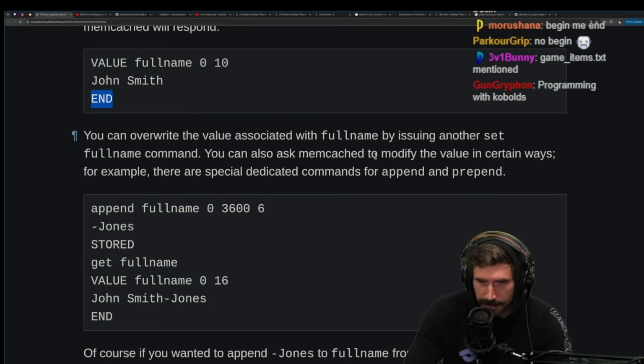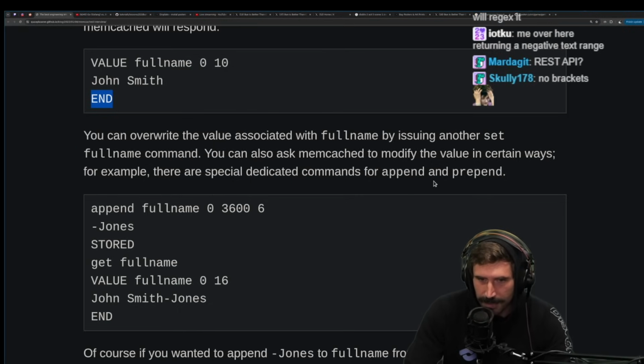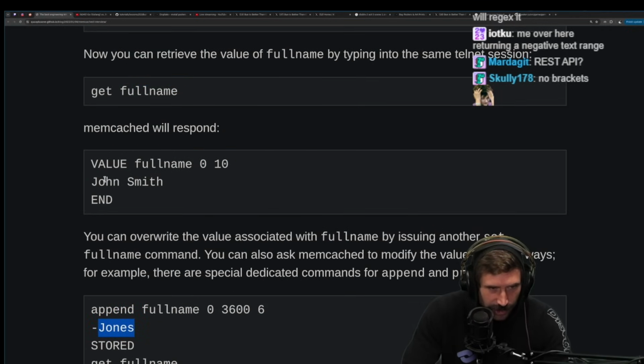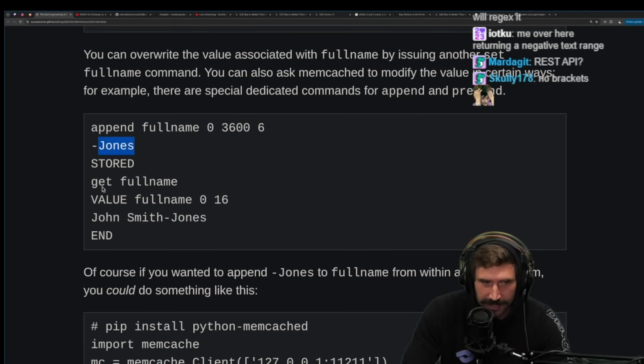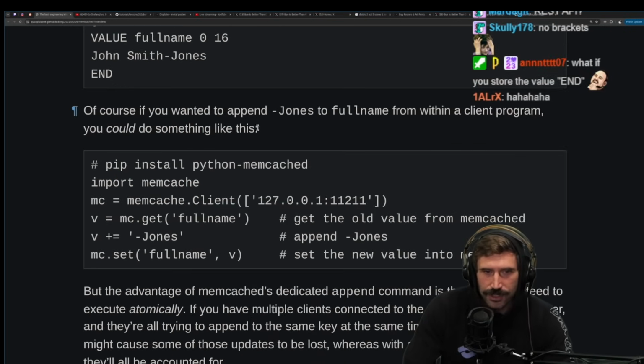You can also ask Memcached to modify the key in certain ways. For example, there are special dedicated commands to append and prepend. Append full name Jones. Oh my gosh, is that Alex Jones? No, it's John Smith Jones. Completely ridiculous. Stored. Get full name 0 to 16. Okay, I like it. Of course, you will want to append Jones to full name from within a client program.